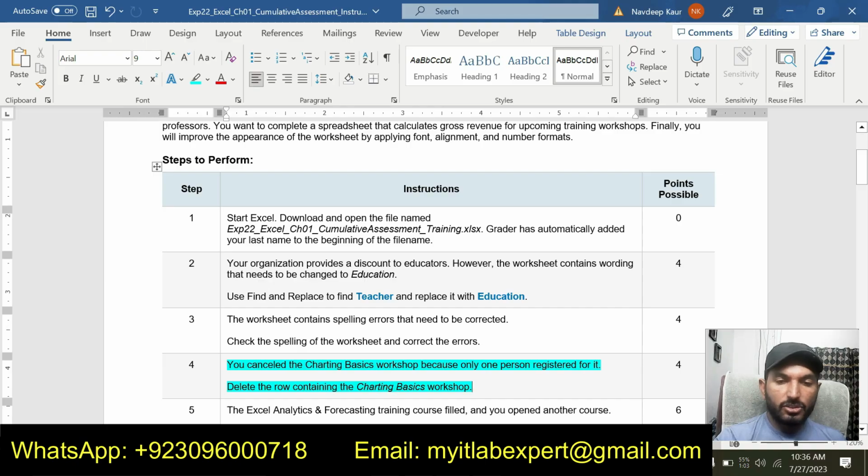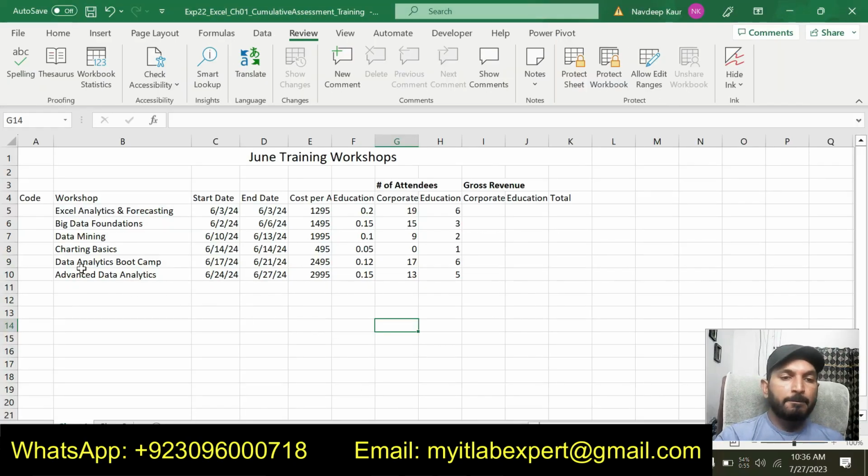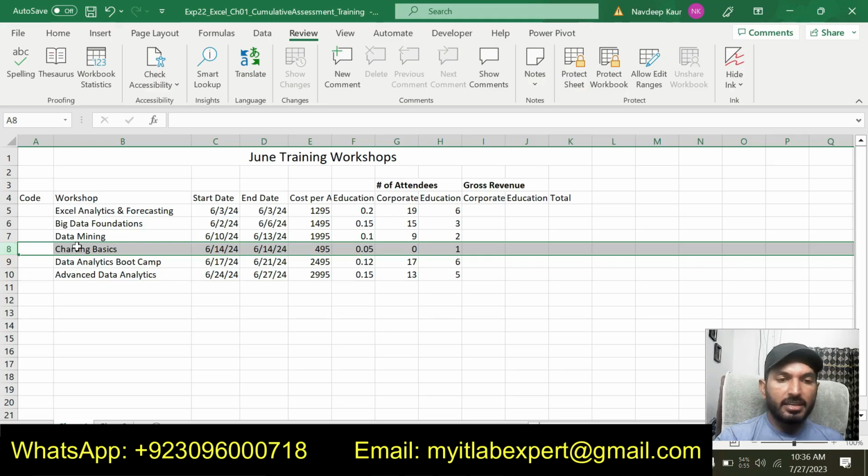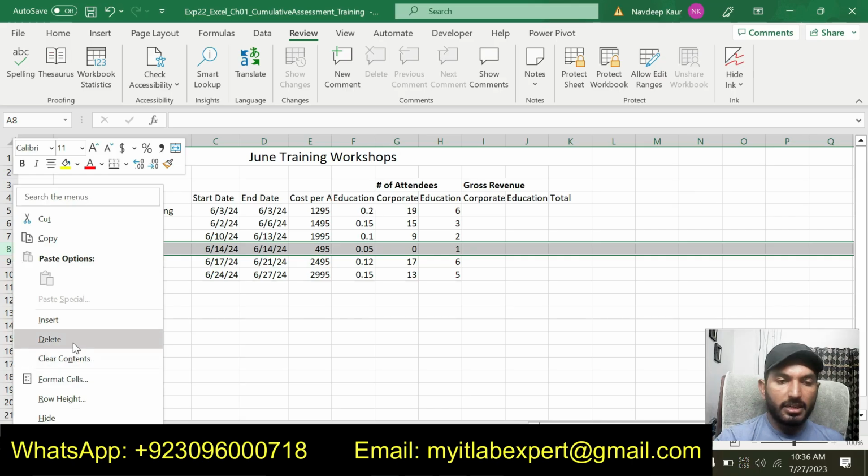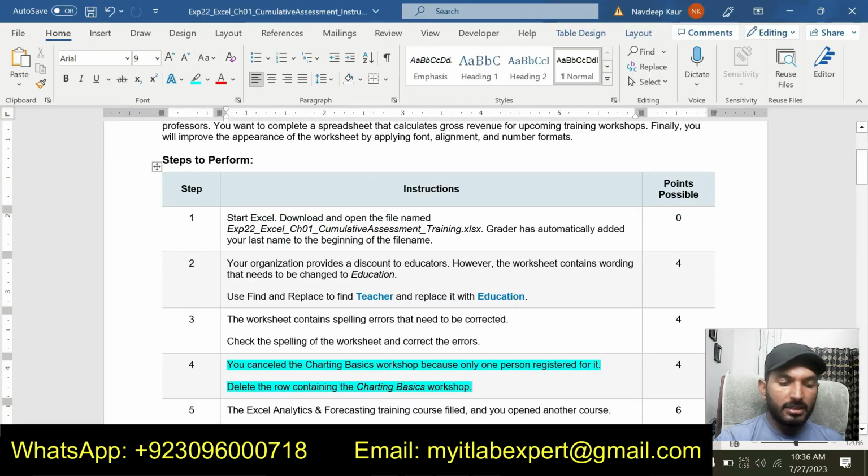You cancelled the charting basic workshop because only one person registered for it. Delete the row containing the charting basic workshop. This is row 8 that has the charting basic workshop, and we are supposed to delete this row. So right click on it and click delete. And we have deleted the row that has the charting basic workshop. So that is all about step number 4.